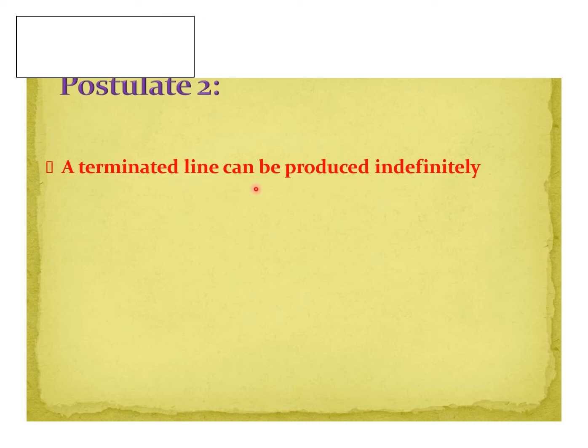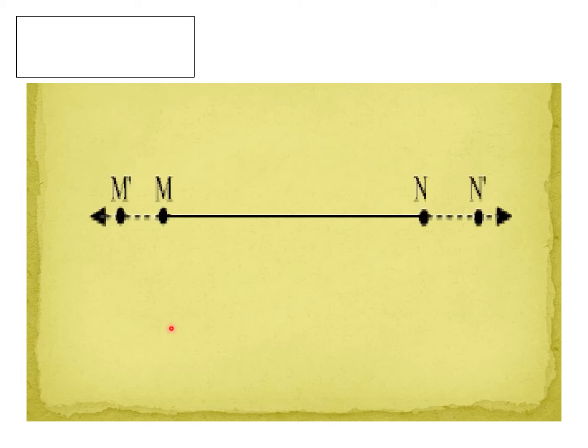Now come to the second postulate. A terminated line can be produced indefinitely. Means on either side we can extend that line infinitely without taking an end point. Understood this point, my children? See this diagram. Here M and N are the endpoints of the line MN. Then we can extend the right side and the left side infinitely. That is the second postulate given by Euclid. Remember these postulates and axioms given by Euclid, my dear children.